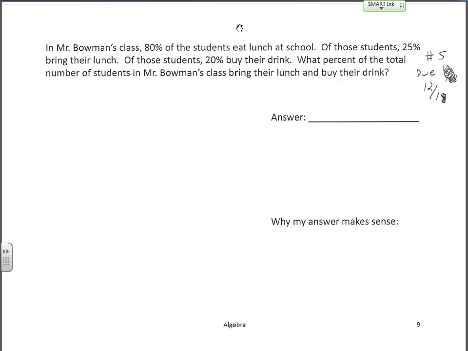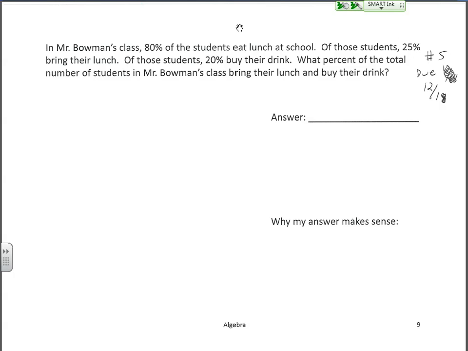We are going over math packet number 5. Give you some tips and tricks to get you started as you work on it on your own. Note the due date is 12/18, which is the day before we leave for Christmas break, Friday. So if you're not going to be here that day, then turn it in Thursday or Wednesday or whatever the last day of the week that you will be here.